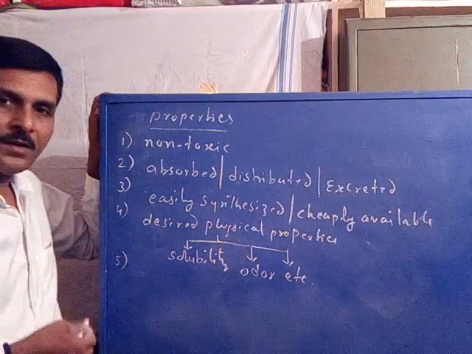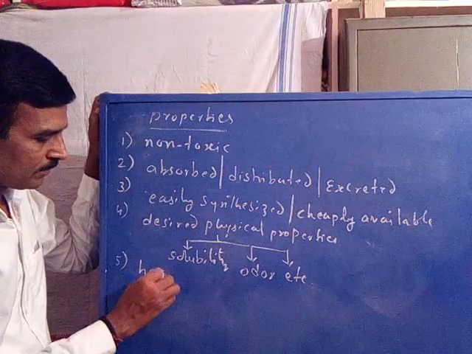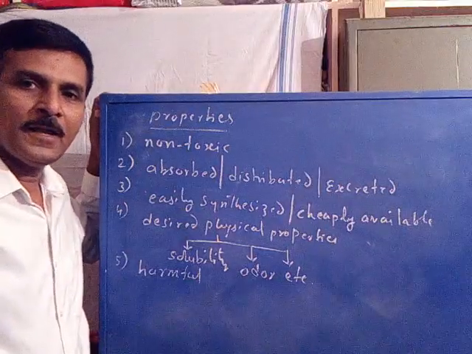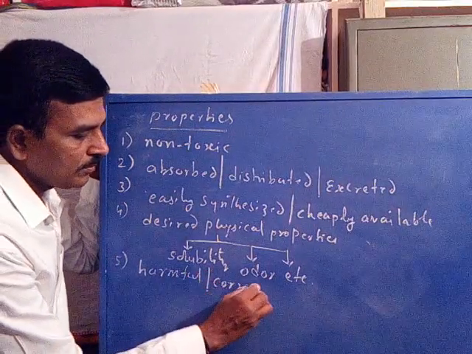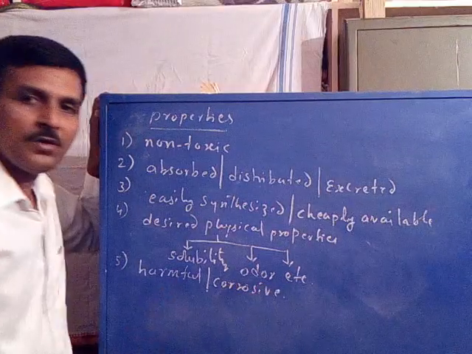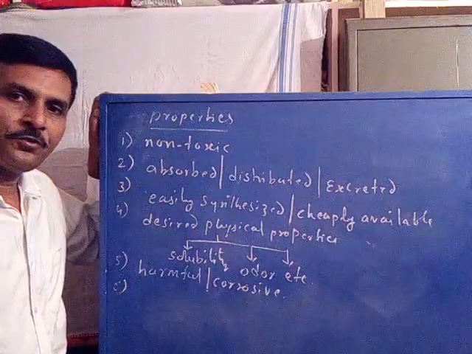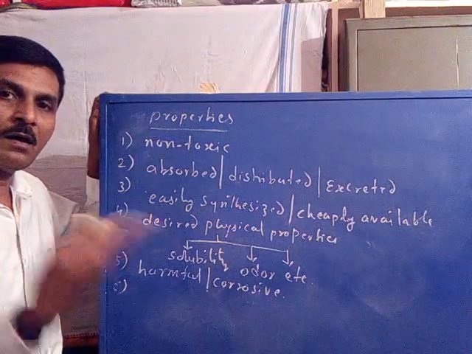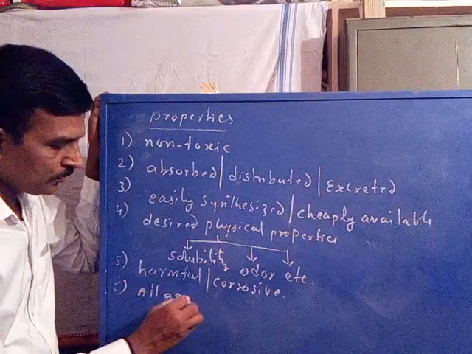Number five, it should not be harmful to the human or animal body, and it should not be corrosive. Next, it should show its action in all age groups.